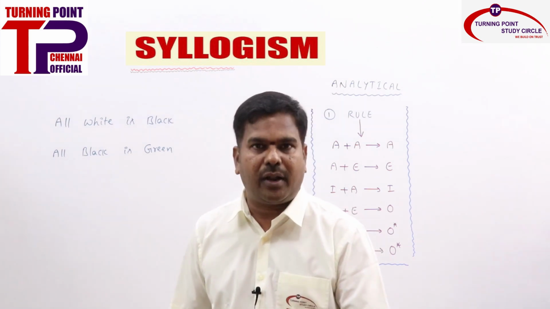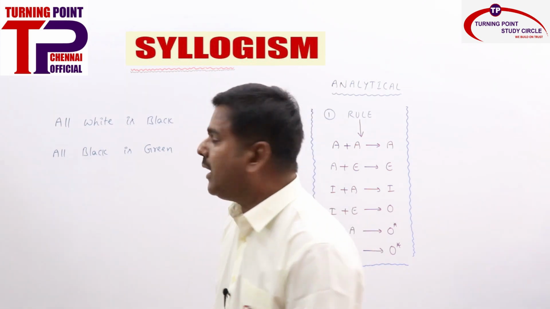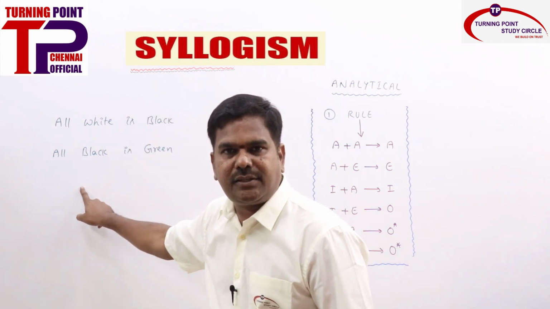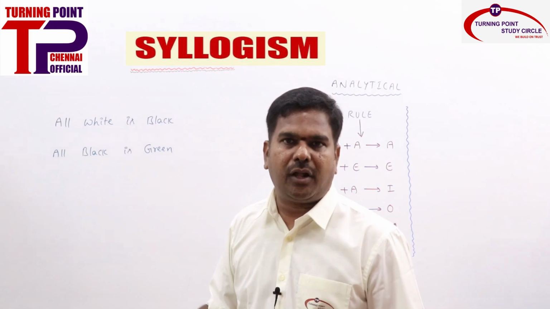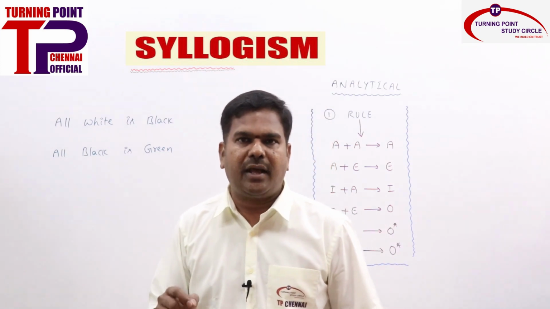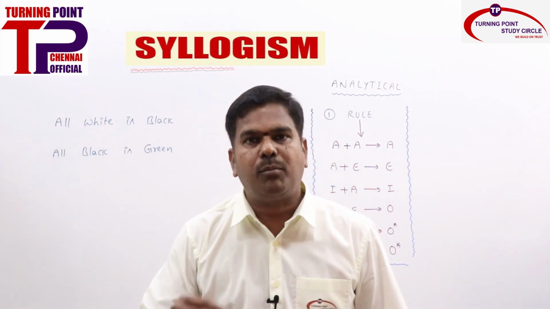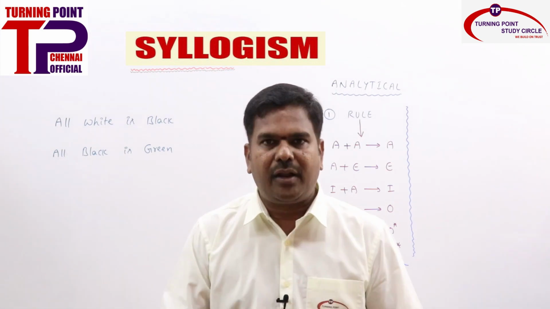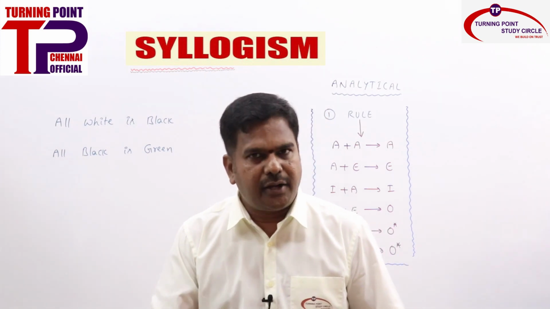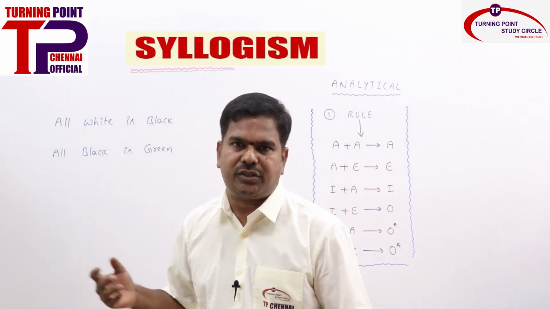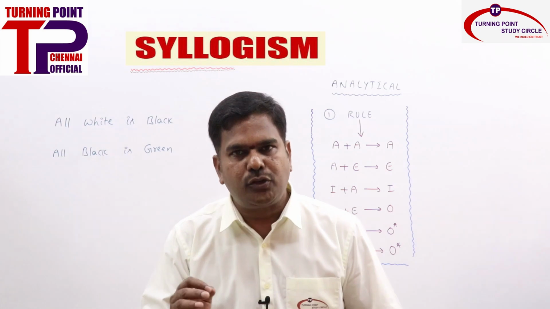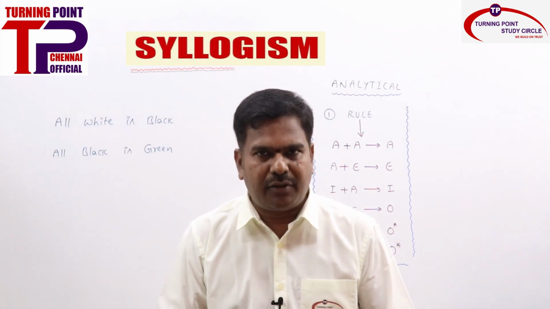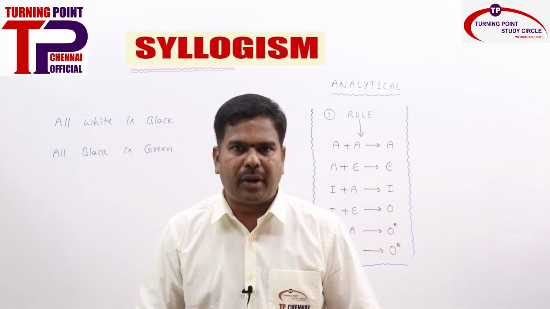In addition to that, remember, the common term must be the predicate of the first statement and the subject of the second statement, or last statement also we can say. Why am I using last statement? Because whenever 2 or more statements are there, in order to derive a conclusion, the first and foremost rule is the statements must be properly aligned.